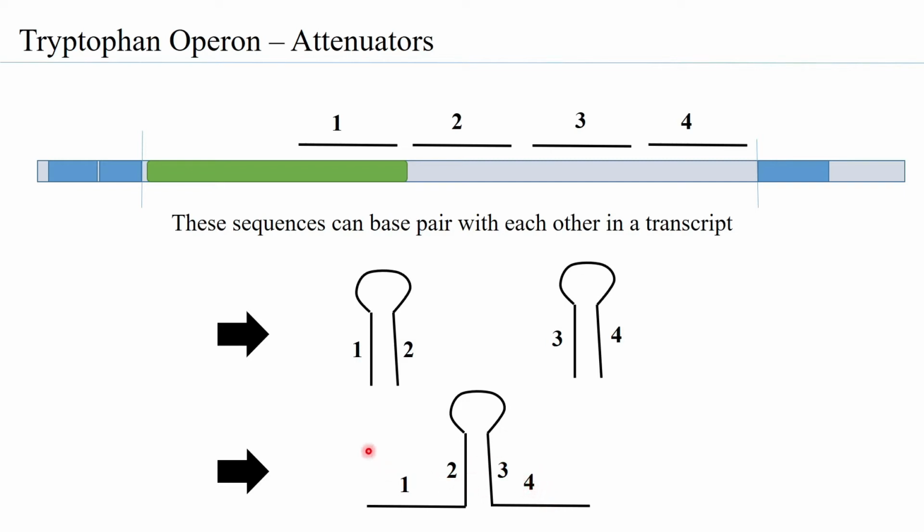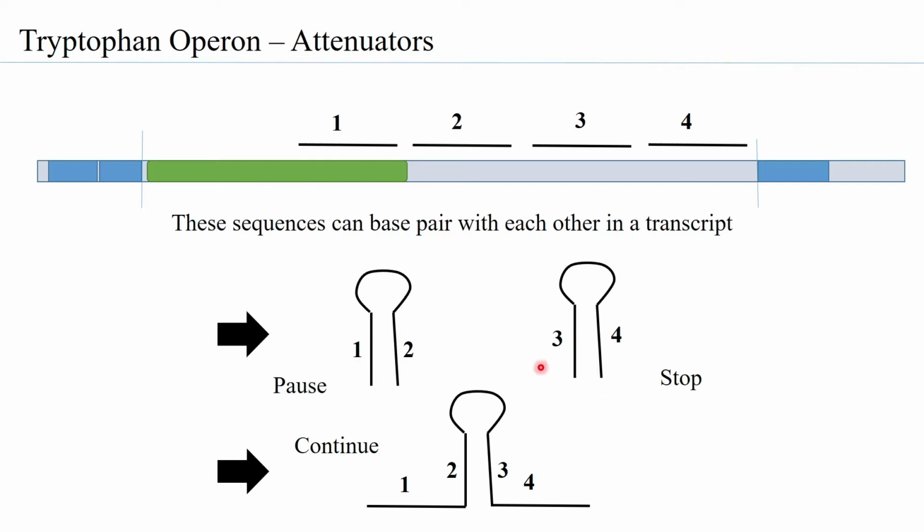So when you have 1 and 2, this seems to be a structure which is able to pause the process. It is a stem loop structure that is able to give a cue to the RNA polymerase that it can continue transcription. And this over here is a stem loop structure that gives the cue to the RNA polymerase to stop transcription.